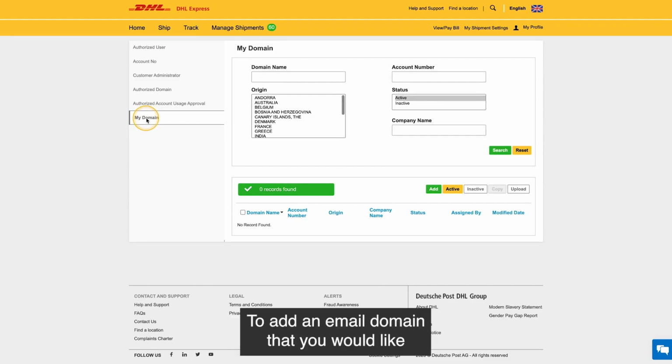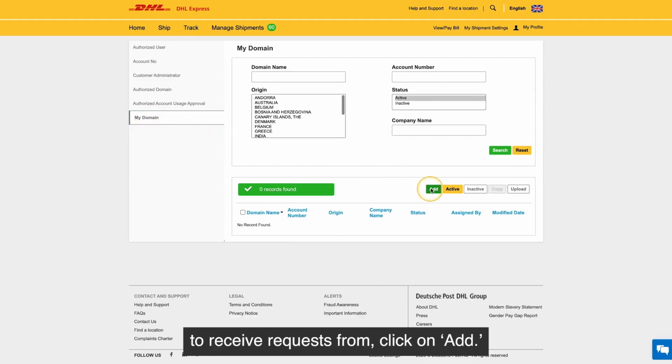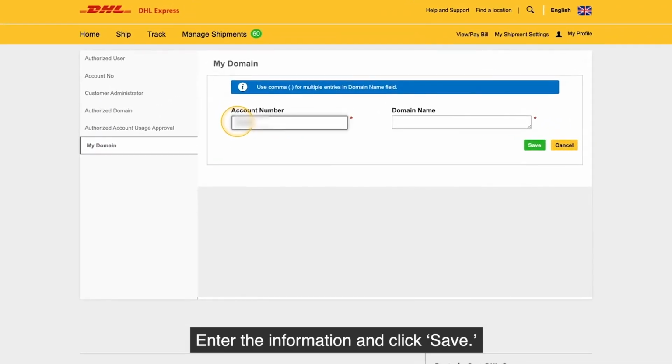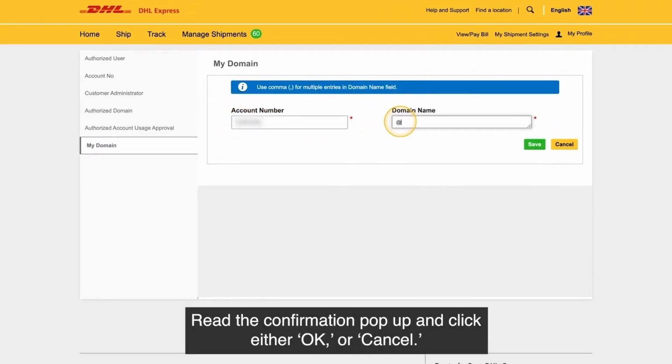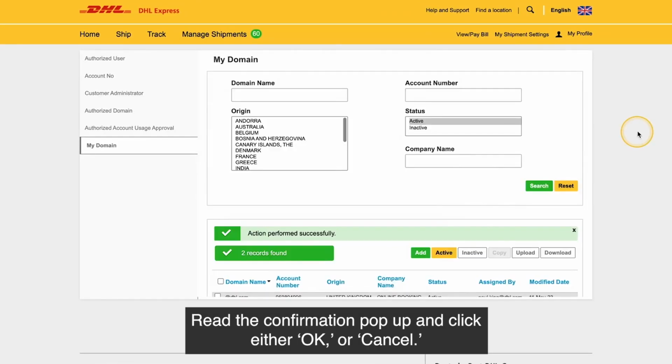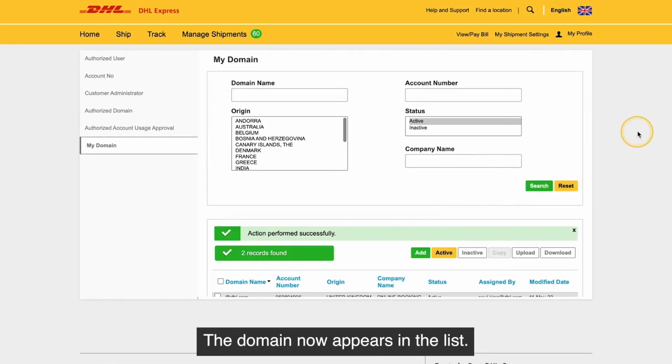To add an email domain that you would like to receive requests from, click on Add, enter the information and click Save. Read the confirmation pop-up and click either OK or Cancel. The domain now appears in the list.